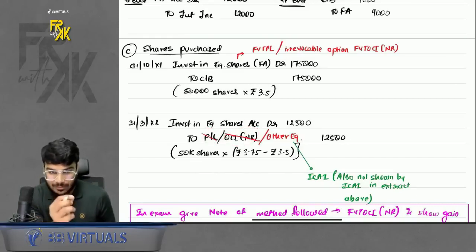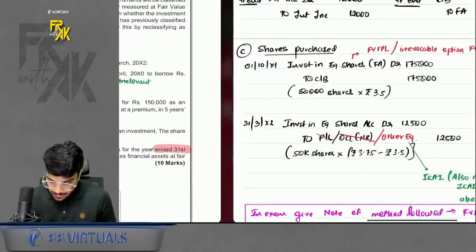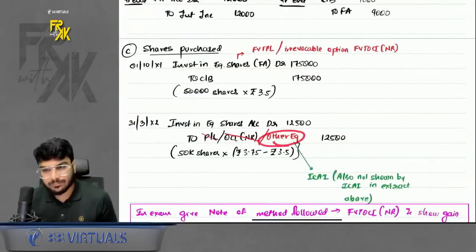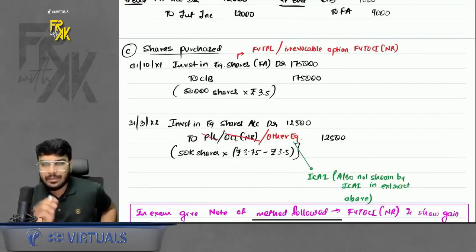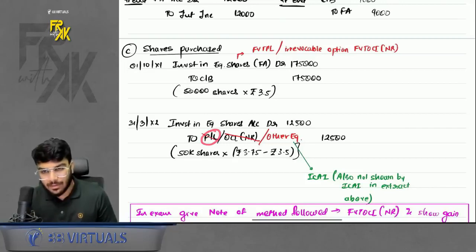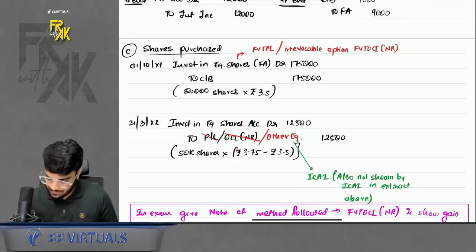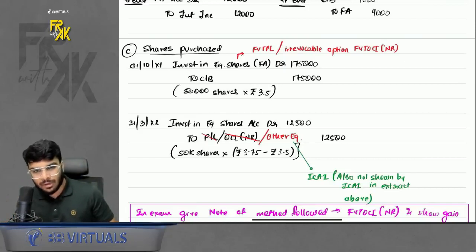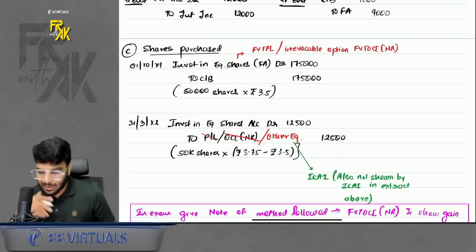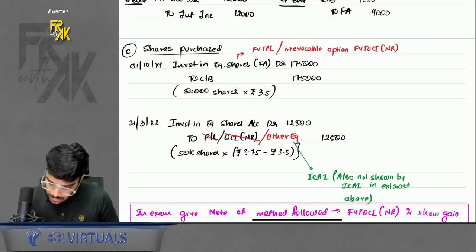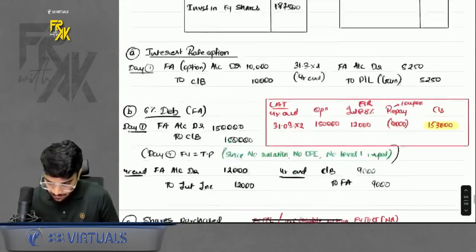But what is done in this question is they have directly booked the gain in other equity. Why in other equity? Don't know. But ideally, there can be two assumptions. If you are following FVTPL, you should book the gain in P&L. If you are following FVTOCI NR, the irrevocable option, you will book the gain in OCI NR. But they have directly booked the gain in other equity or equity, whatever it is. In case you remember what they have done, do the same in the exam. In case you don't remember, you can follow either of the assumptions. Anyway, the shares will appear at 1,75,000 plus your gain value, that is 1,87,500 if I'm not wrong.